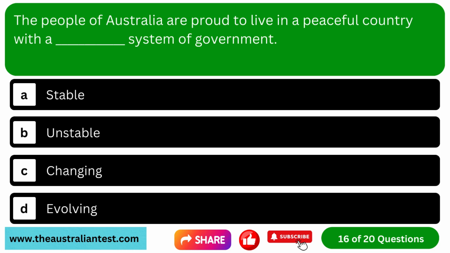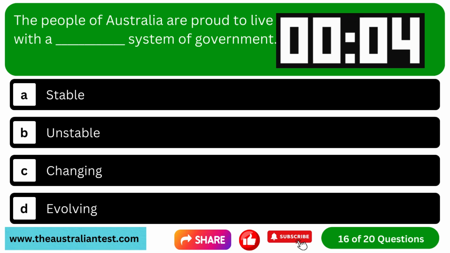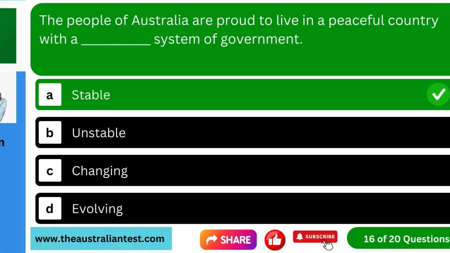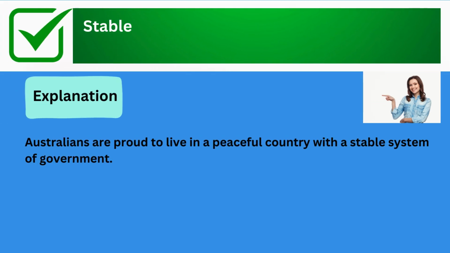Question 16. The people of Australia are proud to live in a peaceful country with a dash system of government. Option A, stable. Option B, unstable. Option C, changing. Option D, evolving. The correct answer is stable. Explanation: Australians are proud to live in a peaceful country with a stable system of government.